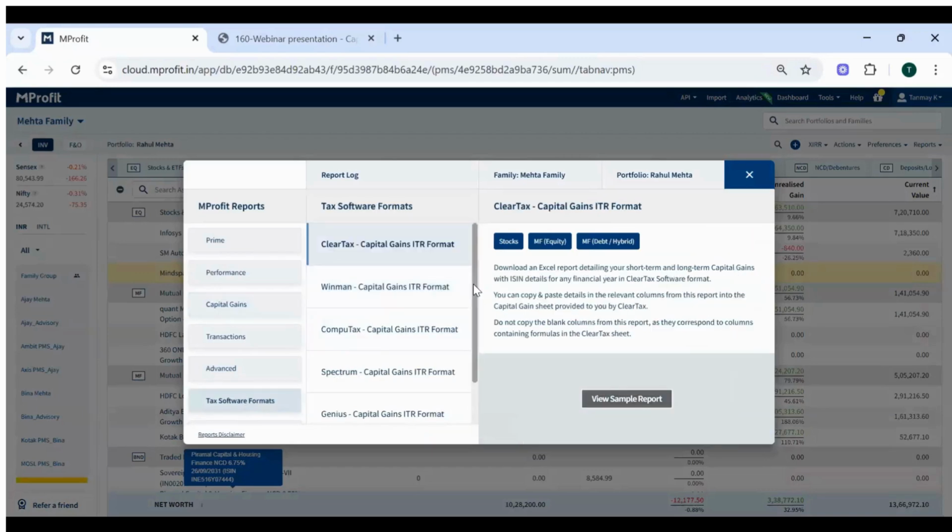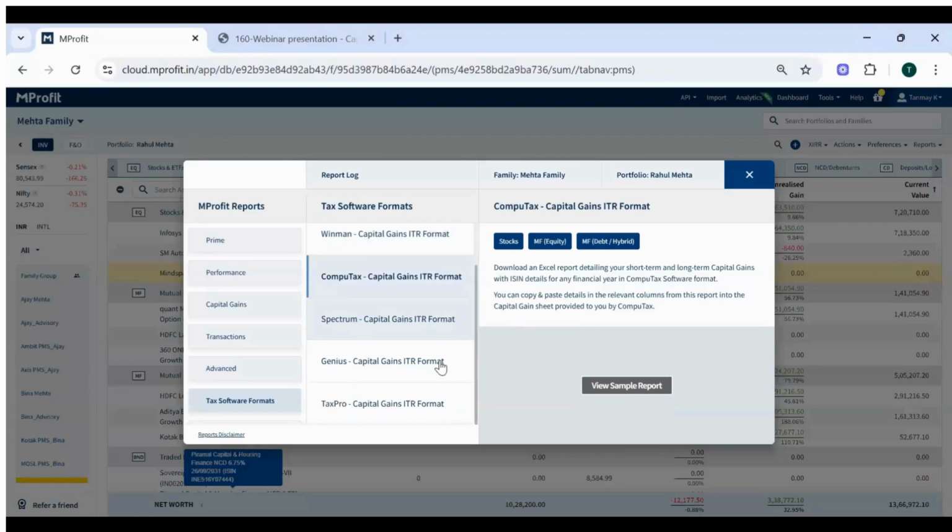So in case you are using any of the tax software, maybe a ClearTax portal, for example, to file the returns, or if you are submitting your capital gain reports to your chartered accountant, in most cases chartered accountants use different tax softwares to file the returns. Winman, Computax, Spectrum, Genius, Tax Pro, and system and profit system can generate your capital gain data in these tax software formats so that you don't need to rearrange the columns or do anything.